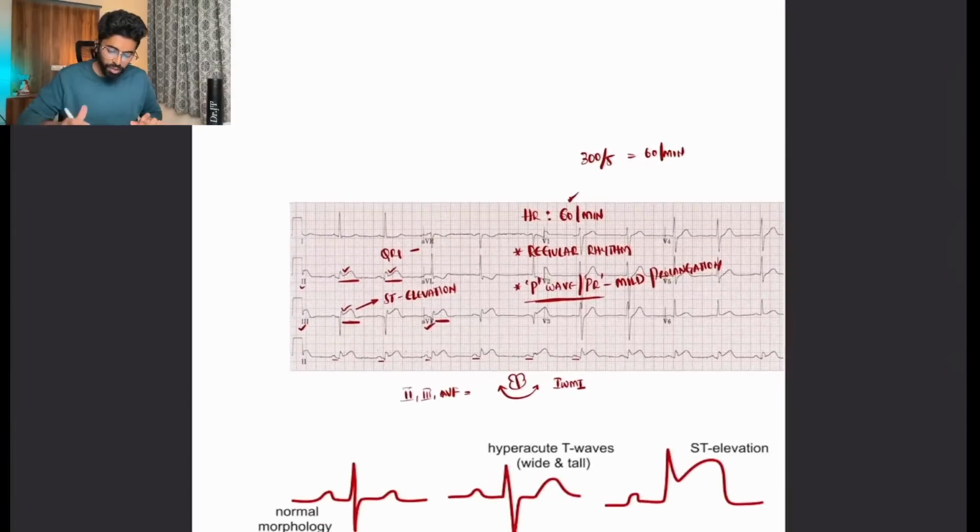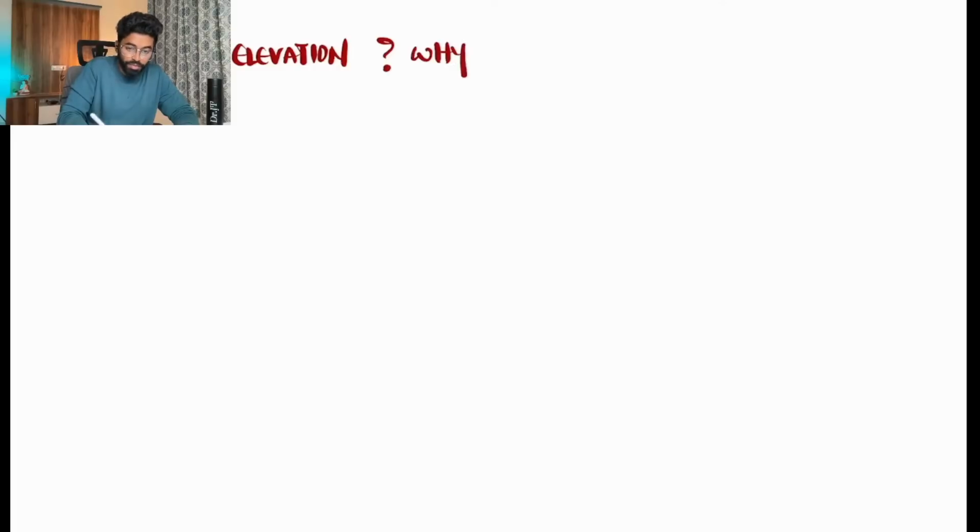Before we move on and discuss the other ECGs, one thing I would like to ask everyone: we say ST elevation is MI. If it is in inferior leads, it is inferior wall MI; if it is in the anterior leads, it is anterior wall MI. But what is the reason for ST elevation? Why is there ST elevation? Why is my question. Medicine is why. So the answer will be here for you.